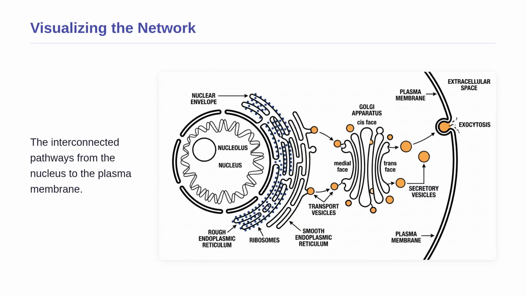Having just calculated the flux of vesicles, let us actually look at the physical path they take. Here is a detailed diagram of the eukaryotic endomembrane system. On the left, you see the nucleus, surrounded by the nuclear envelope. Notice how the envelope is continuous with the folded structures of the endoplasmic reticulum, both rough and smooth.